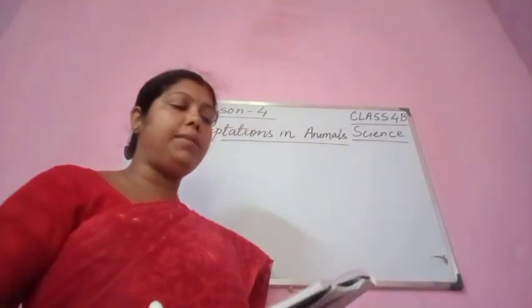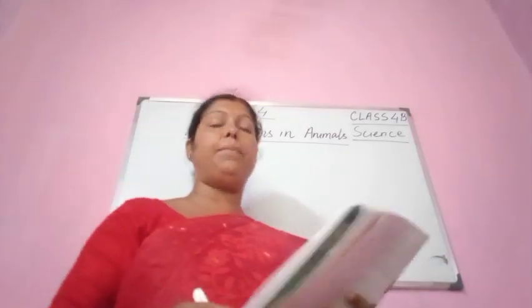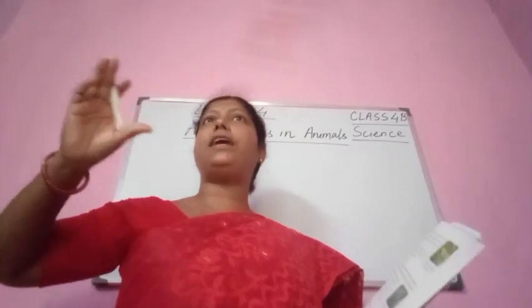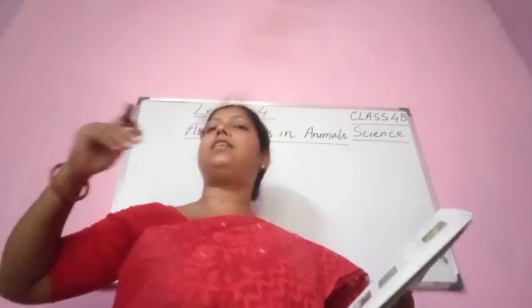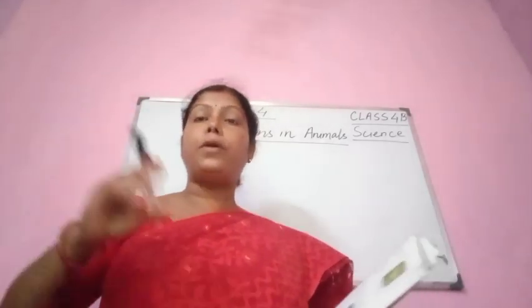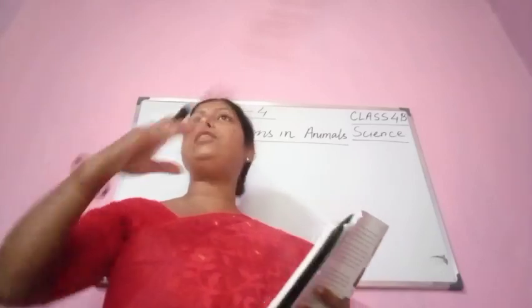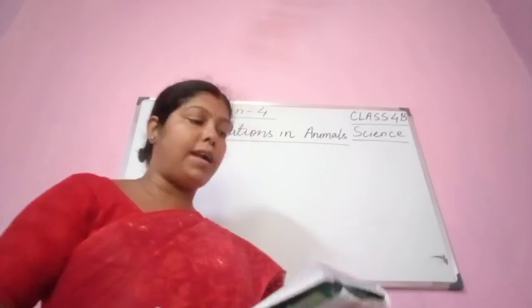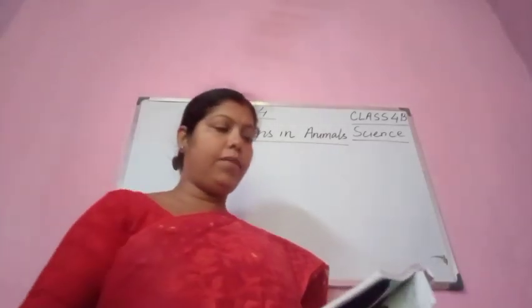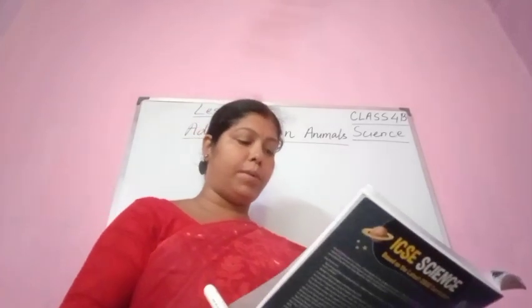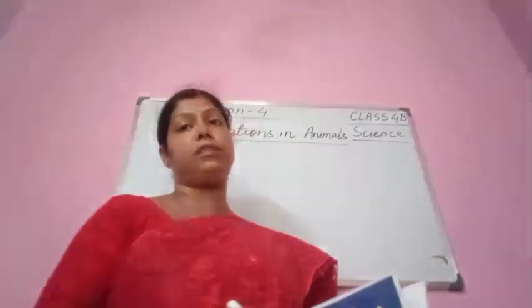Body color of some animals like zebra, polar bear and chameleon blend with the surroundings. Sometimes you cannot find a chameleon or a lizard, they change their body color to protect themselves. If you try to find them in the forest, you cannot find them. They will change according to their surroundings. So that is known as camouflaging. Okay, all these things we talked about when I explained adaptations in terrestrial animals.